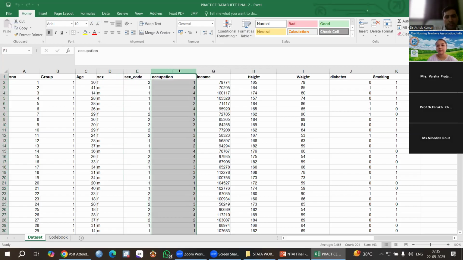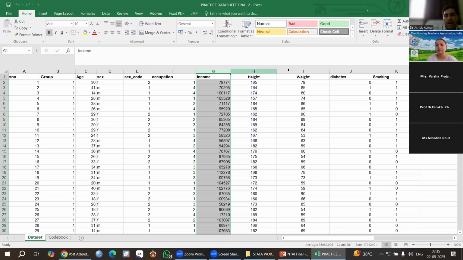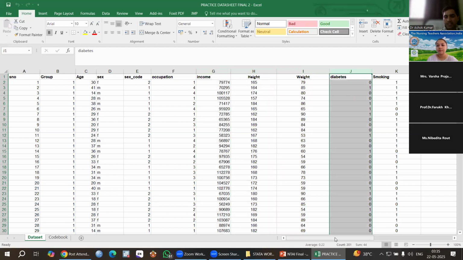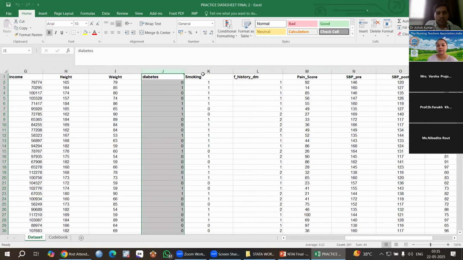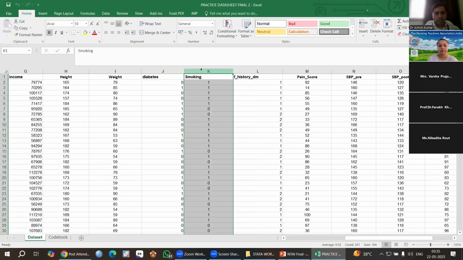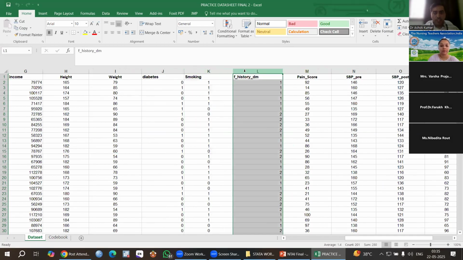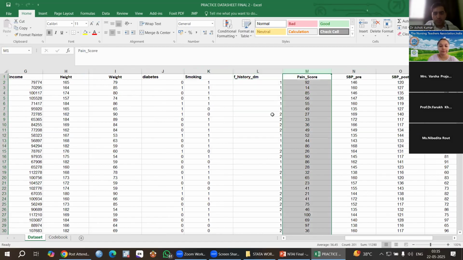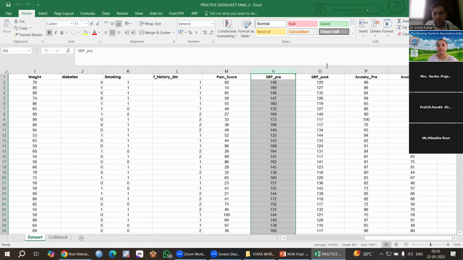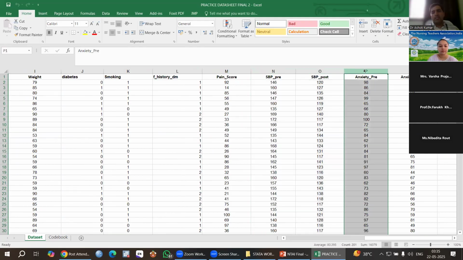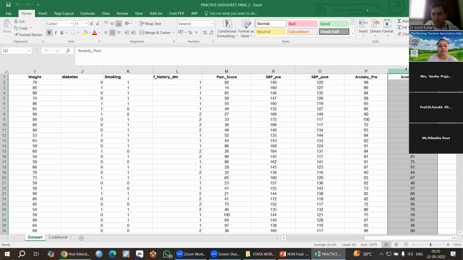This is occupation in 4 categories. This is income, height, weight. This is diabetes status: 0 is no diabetes, 1 is diabetes. Smoking: 1 means smoker, 0 means no smoking. Family history of diabetes: 1 is yes, 2 is no. You should give 0 to no. Then this is pain score, systolic BP pre, systolic BP after intervention, anxiety pre-intervention, anxiety post-intervention. And for this I have made a code book.